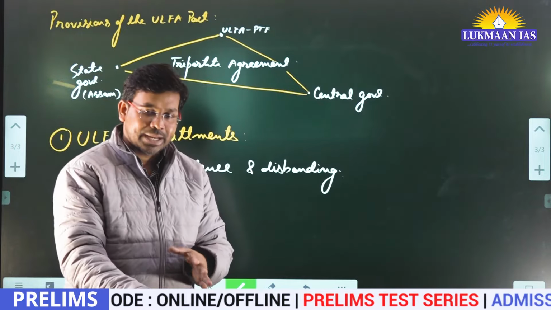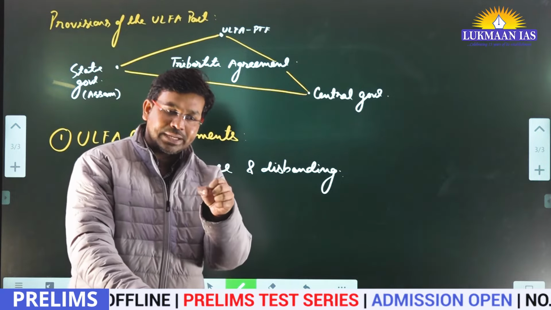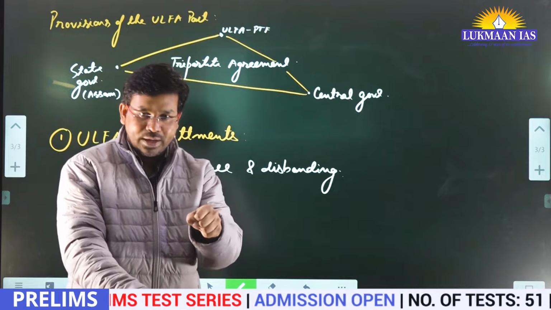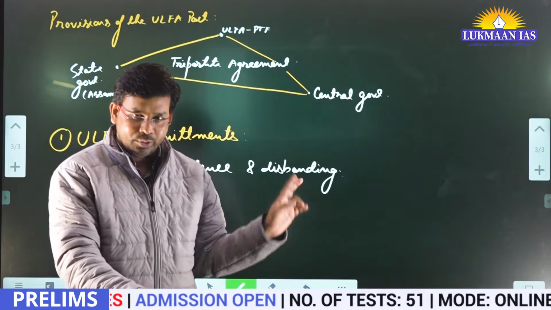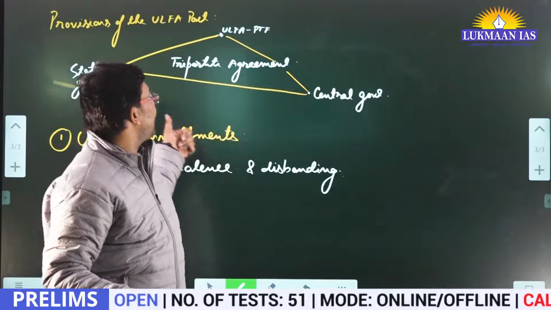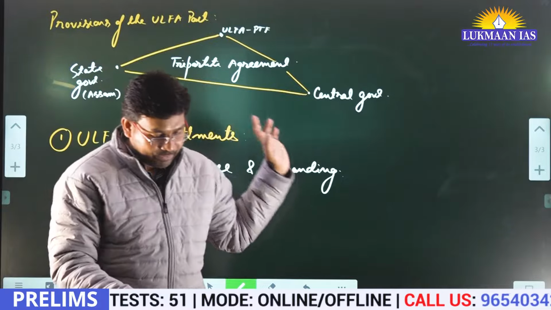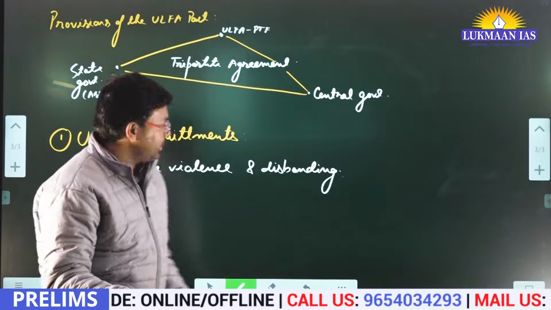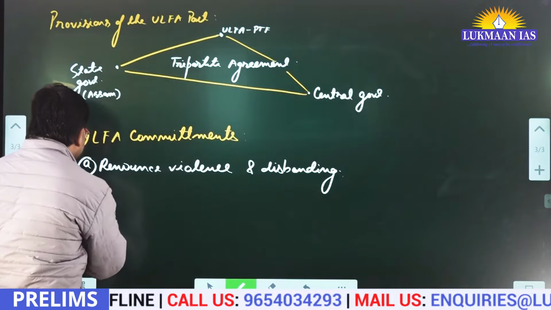Okay, they are going to disband the people. It means they have created a cadre of people who are working for ULFA, and they are going to disband all of it. So this was the decision taken by the pro-talks faction of ULFA. Then they have also decided to embrace democracy.